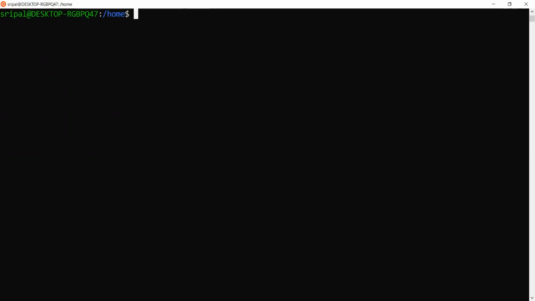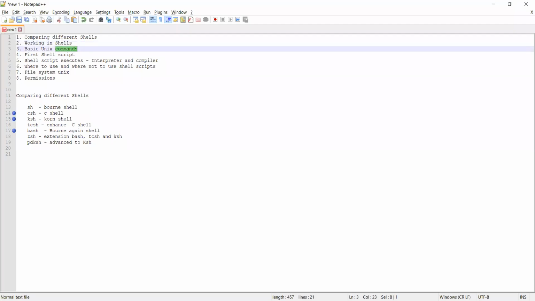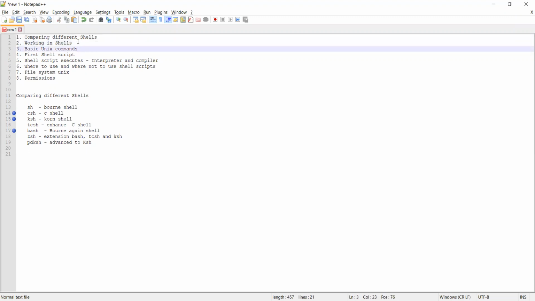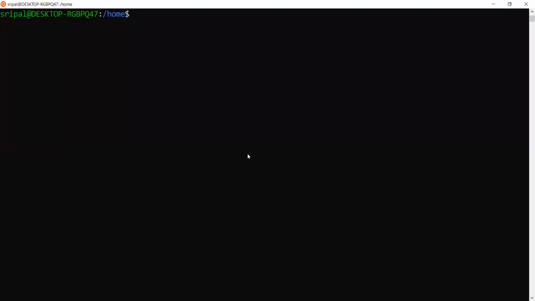So where do we stand so far? We worked till now on working in shells, correct? So we'll see what the basic commands are. A few commands we already started running through, and let's see what those commands are that we work with. We'll just revisit them.